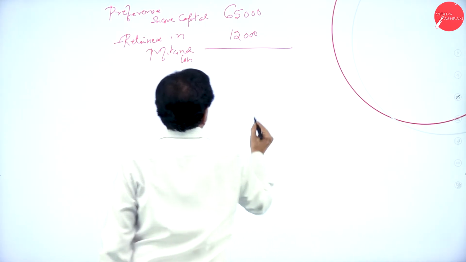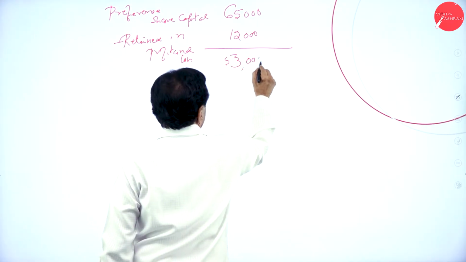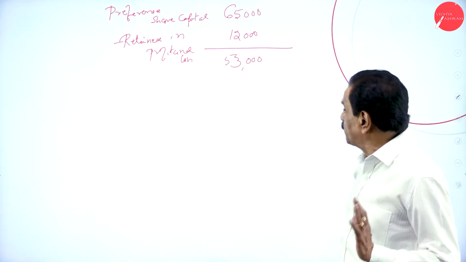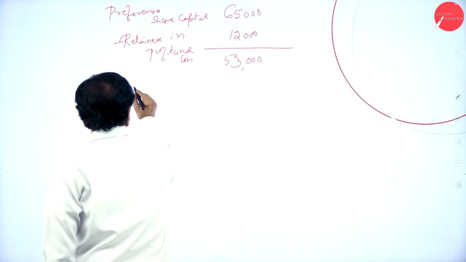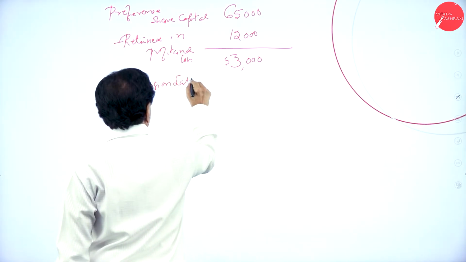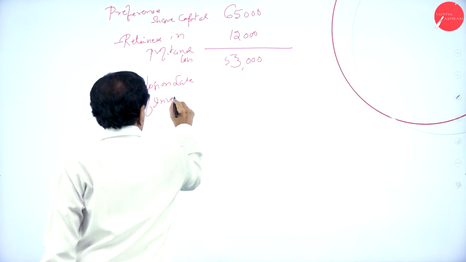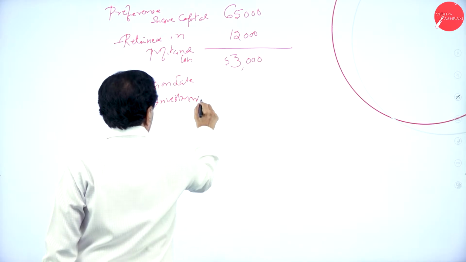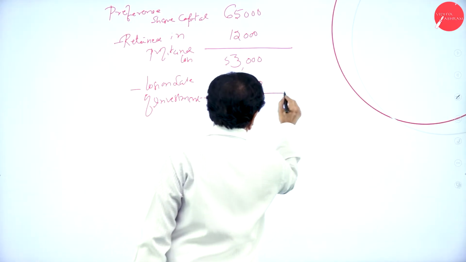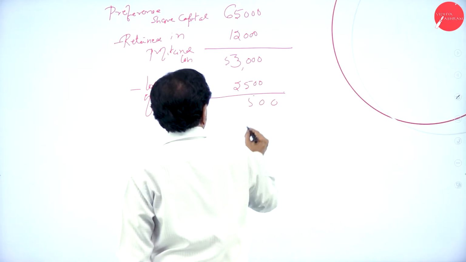This is retained. Balance left over is 53,000. So 12,000 should be retained. How much left over? 53,000. Minus loss on sale of investment, 2,500.